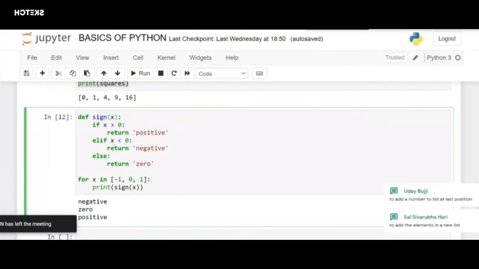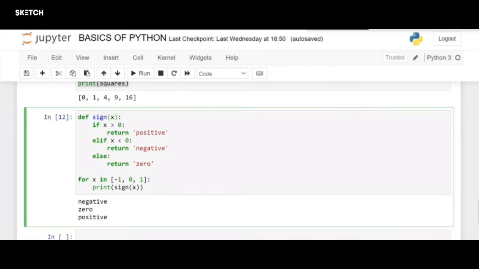So I have created a list which has the elements -1, 0, and 1, and I'm using a for loop to traverse all these elements. Whenever we are using this for loop, all the elements will be assigned to x in turn. In the first iteration, x will be assigned -1, and I have asked it to print the sign of x. Here x is -1, so the sign of -1.